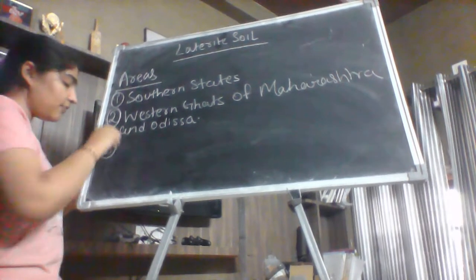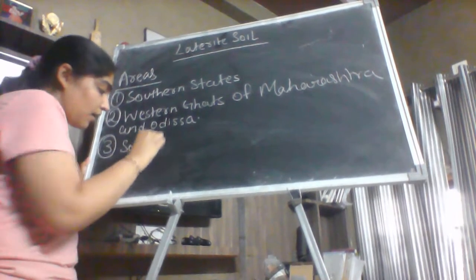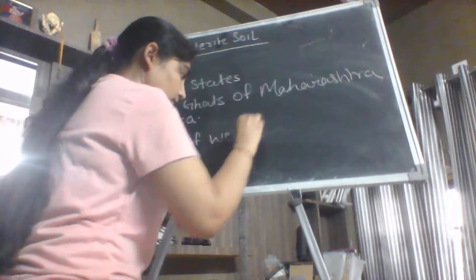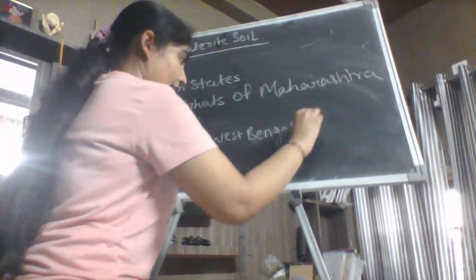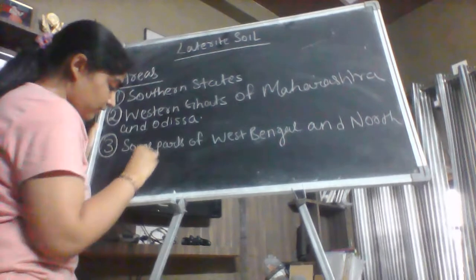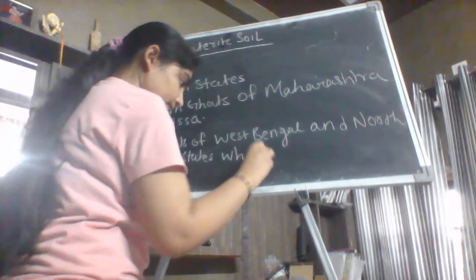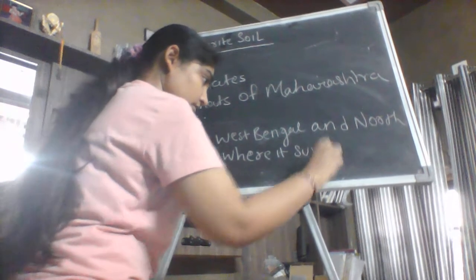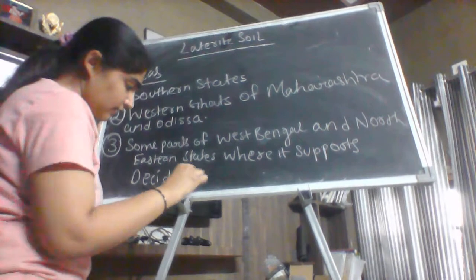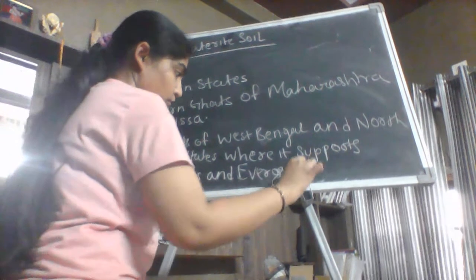The third area where we find the laterite soil is that there are some parts of West Bengal and northeastern states where it supports deciduous and evergreen forests.